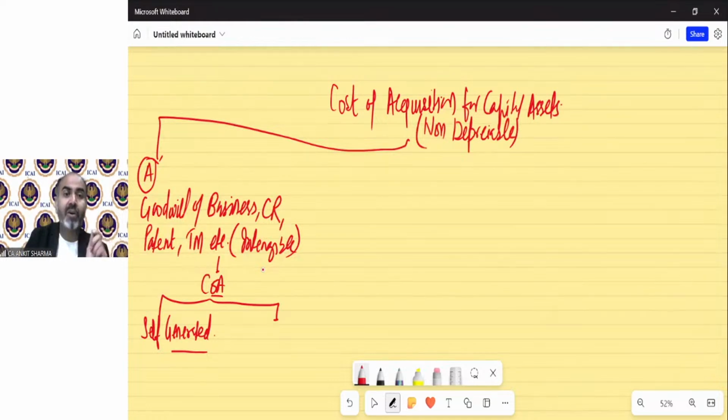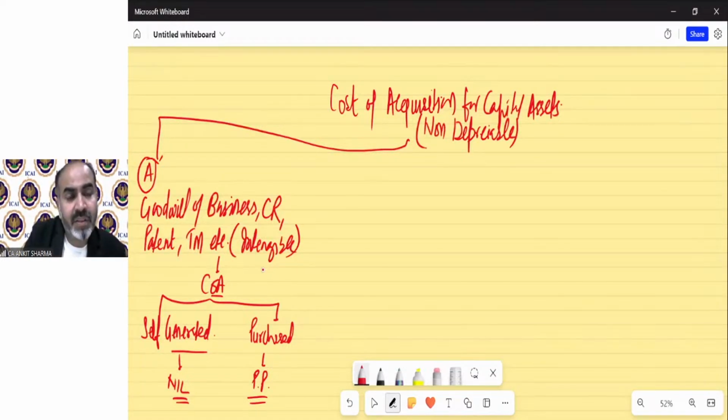If I am having a copyright of any article or book, if I have a patent of any of my invention, if I have a trademark of any of my goods, in that case, if it is self-generated, the cost will be nil because I did not expense anything for it. And if it is purchased from someone, then purchase price will be the cost of acquisition. Very simple provision.